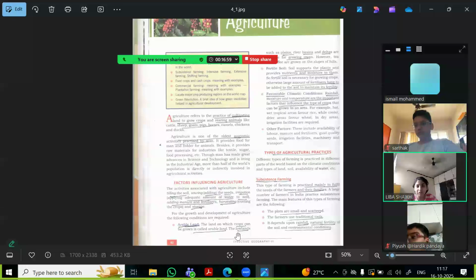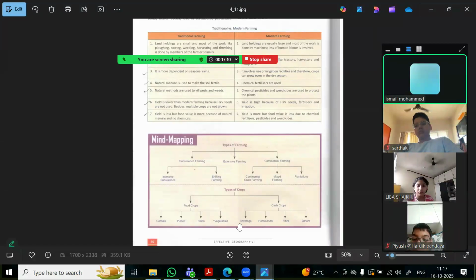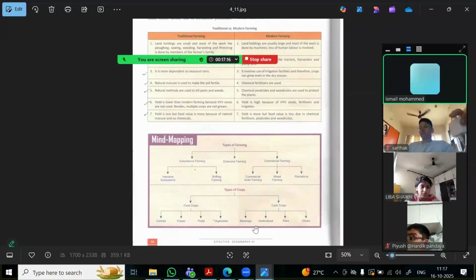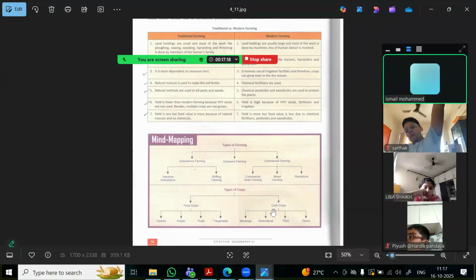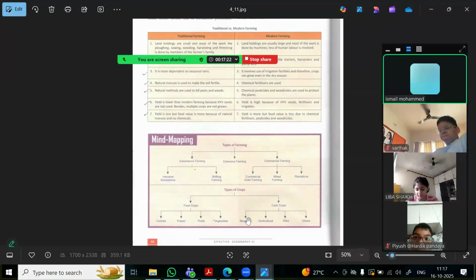Are the cash crops edible? No, those are basically grown for getting money. For example, you have the cotton, you have the jute, you have, for example, the tea and coffee also come under cash crop, because those come under beverages.